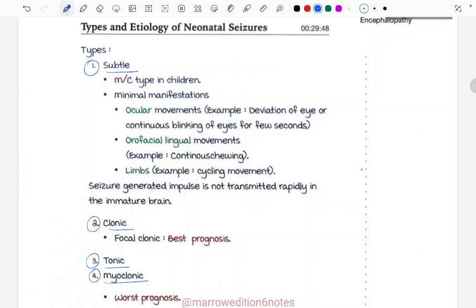Let's read about the subtle seizures. They are the most common type in children. They have minimal manifestation. There will be ocular movement seen, orofacial lingual movement seen, and limbs movement will be seen. In ocular movement, there will be deviation of the eye or continuous blinking of the eyes for few seconds. In orofacial lingual movements, there will be continuous chewing movements, and in limbs, there will be cycling movements. So, seizure generated impulse is not transmitted rapidly in immature brain. Okay, so that is leading to the subtle seizures.